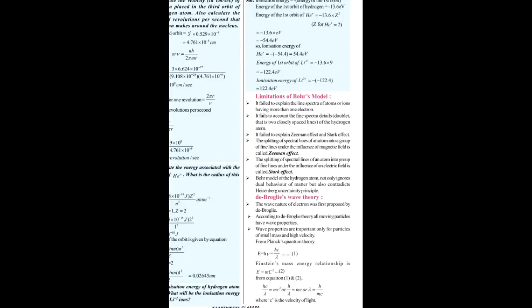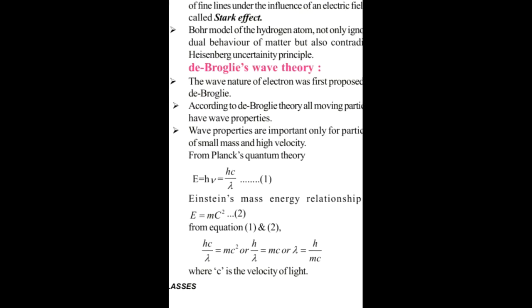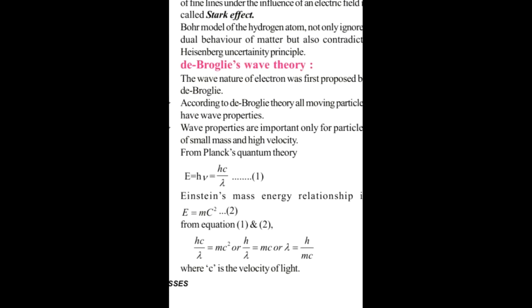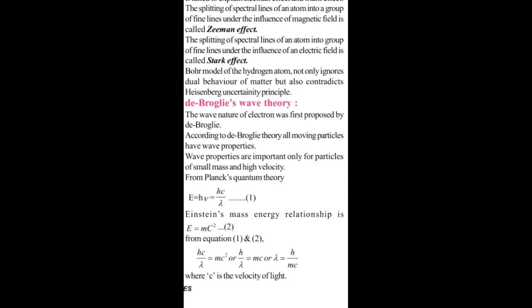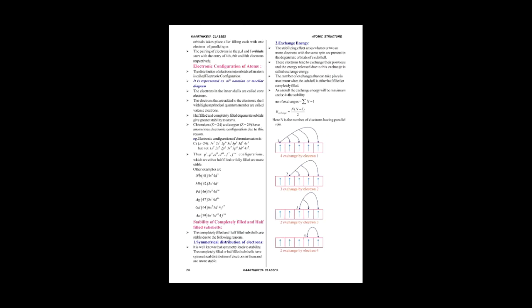Look at this. De Broglie's wave theory. E is equal to h nu, E is equal to hc by lambda, E is equal to mc square. This is what we were discussing till now. We'll just go through with this because there should not be anything missing.